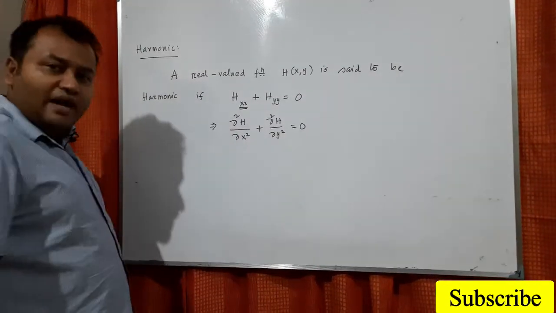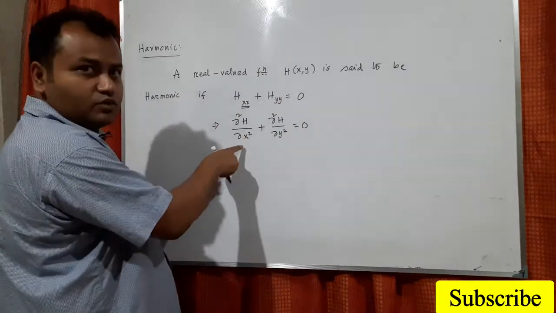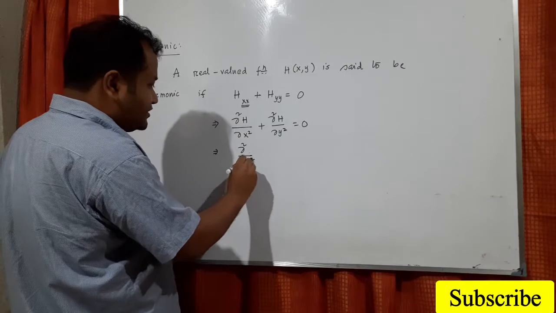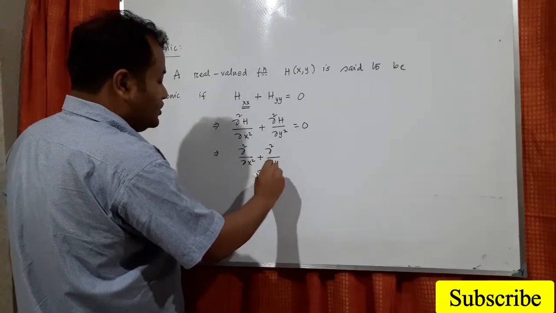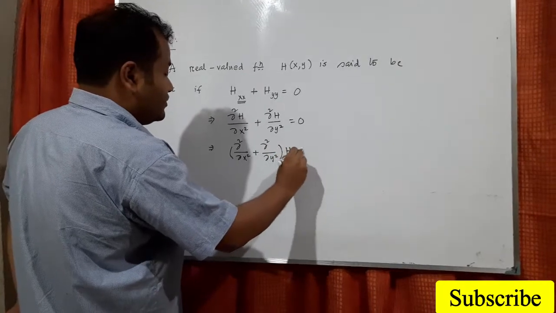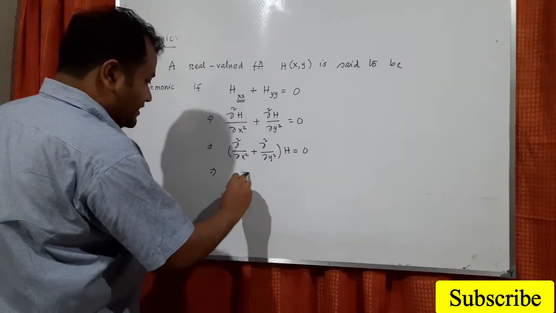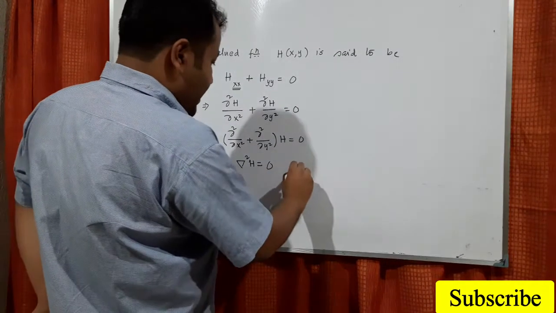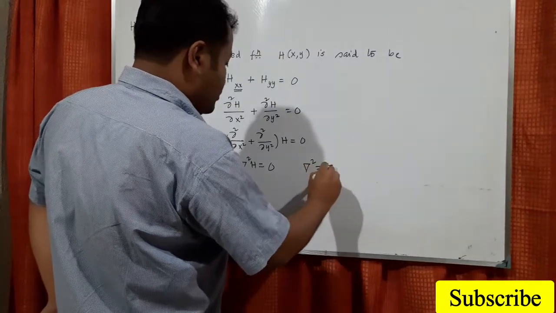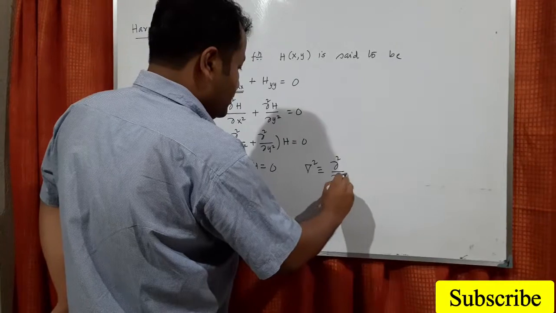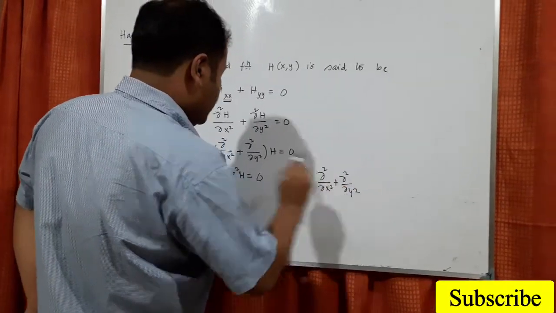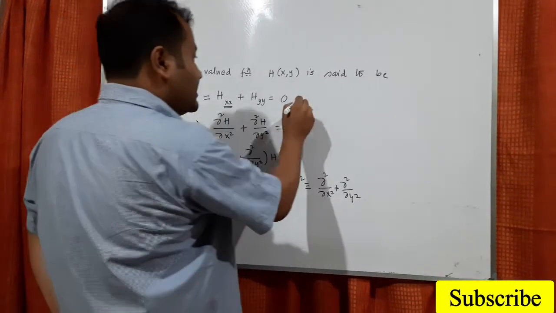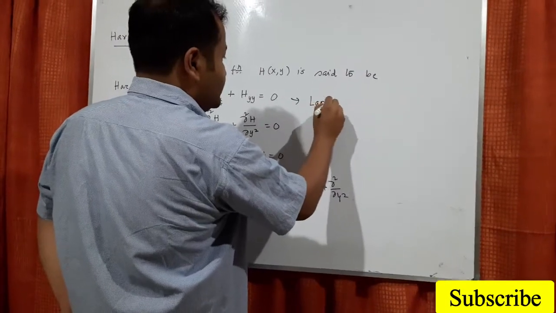Del stands for partial derivative and xx means x two times. So I can write del 2 del x2 plus del 2 del y2 of h equals 0. This equation is the same as the earlier equation. It has a special name: it is called the Laplace equation.